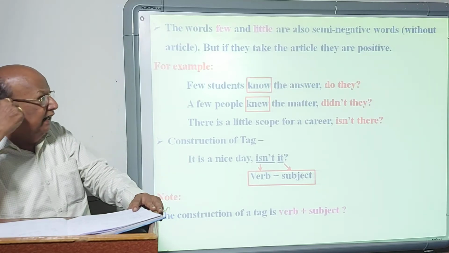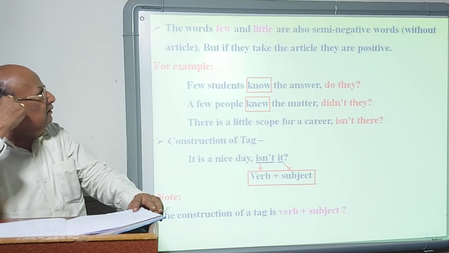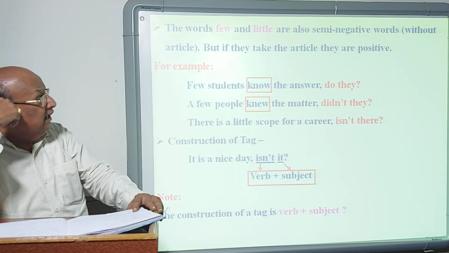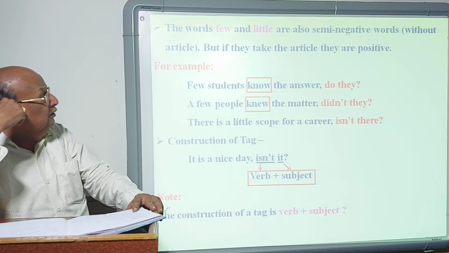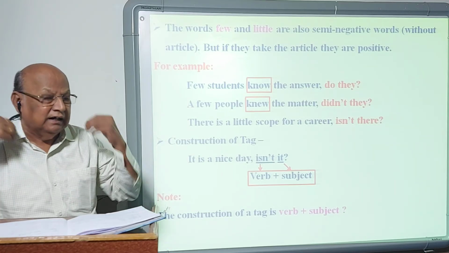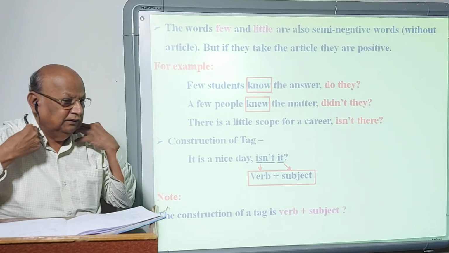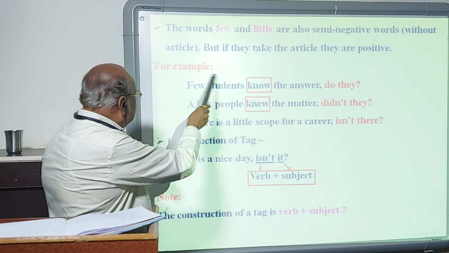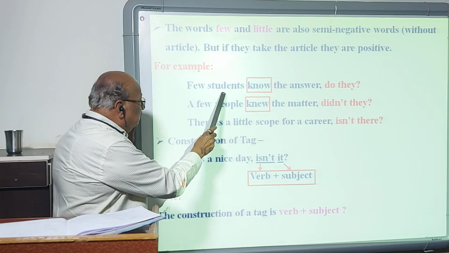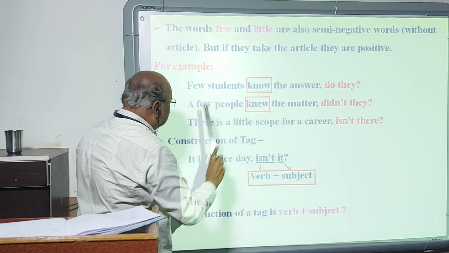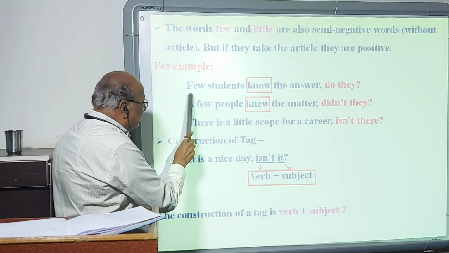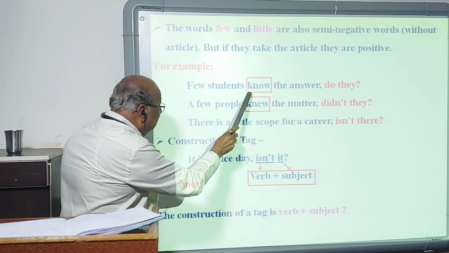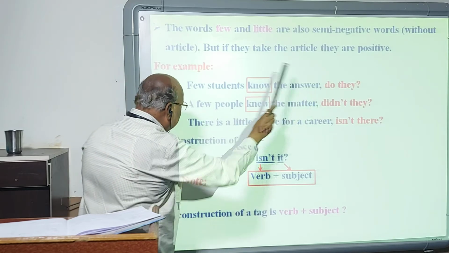Another suggestion is that the words like few and little are also semi-negative, but only if they are used without an article. Say, for example, few students know the answer. Few without an article is semi-negative, so the statement is negative, and the tag should be positive: do they?